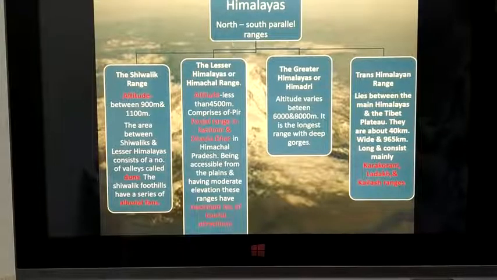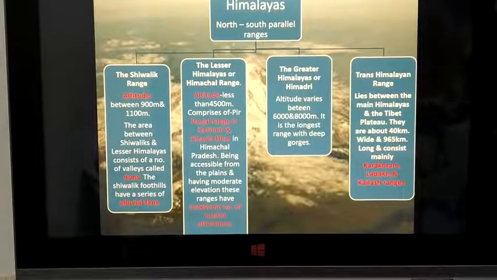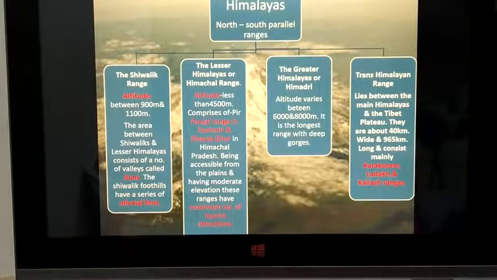The Shivalik range, starting from the left side, has an altitude, that means its height, between 900 m and 1,100 m. The area between Shivalik and the Lesser Himalayas consists of a number of valleys called duns. The Shivalik foothills have a series of alluvial fans. What are alluvial fans? Yes, the very fertile soil brought by rivers from the mountains.